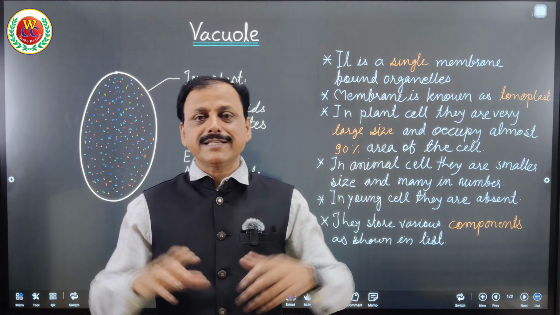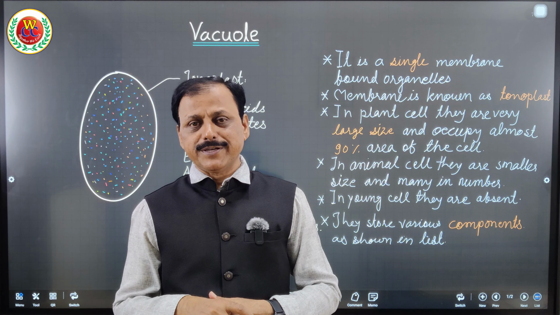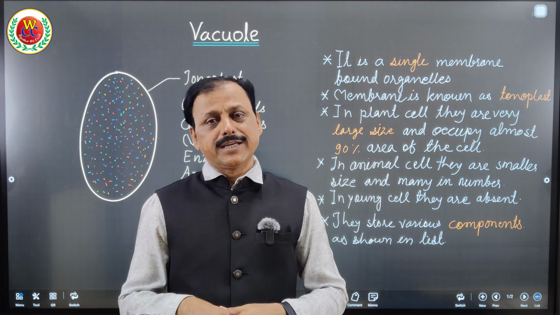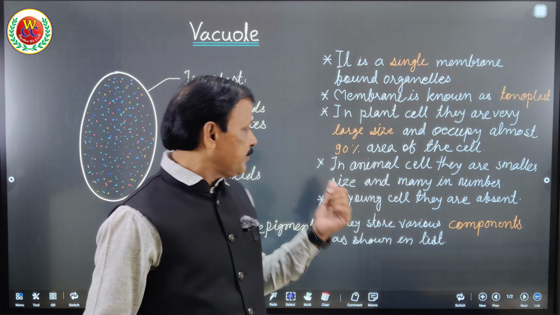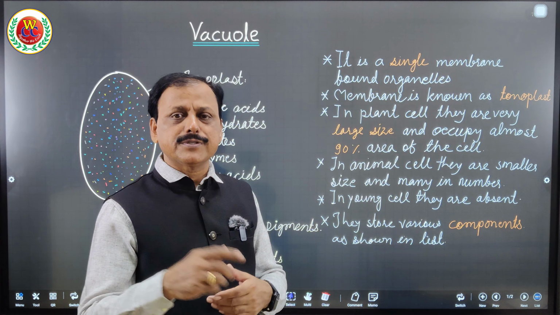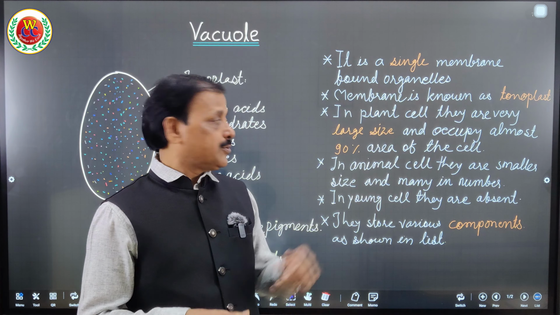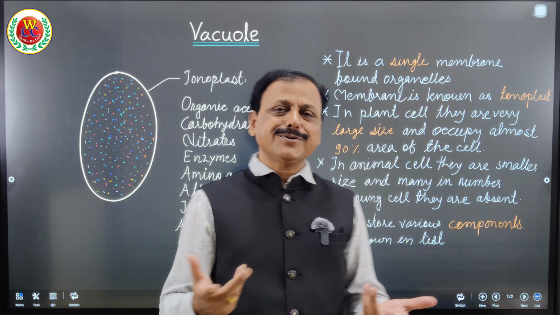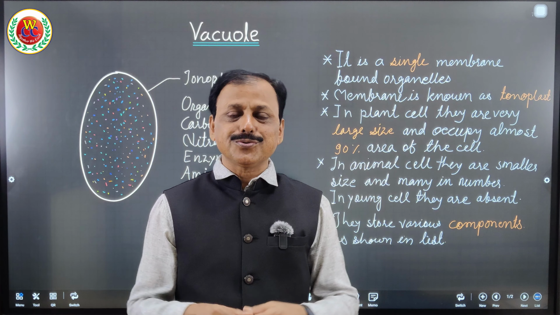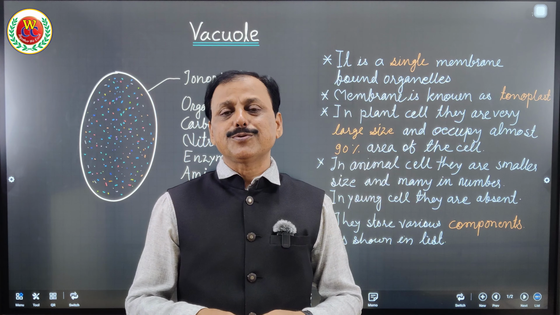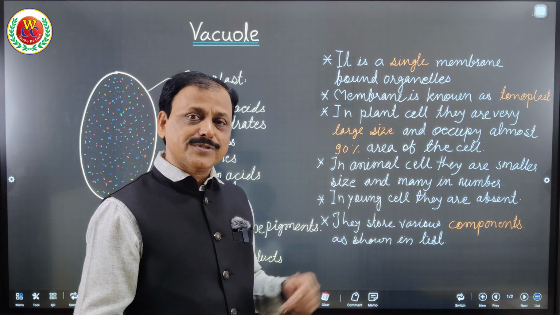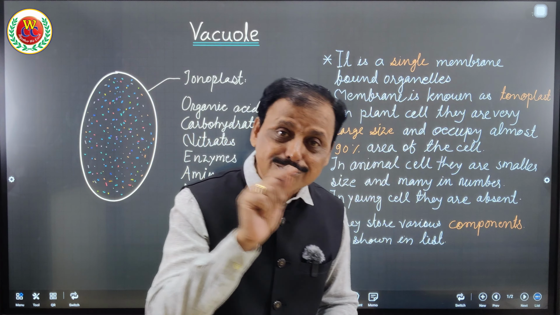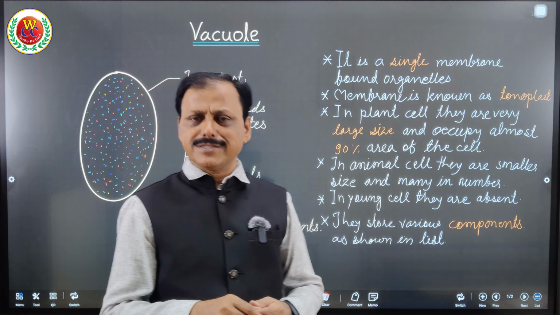But animal cells, since they are mobile, can go from one place to another, and therefore their cells need not store the components and content. They usually get all the content and components time to time. Therefore, animal cells have smaller vacuoles and many vacuoles. So this is the difference between vacuoles of plant cell and animal cell. In young cells they are absent, because young cells need not store; they are under growth, continuously dividing to produce new cells. Newly produced cells, since they are just produced, do not have vacuoles. RBCs also do not have vacuoles, and RBCs do not have other organelles either.